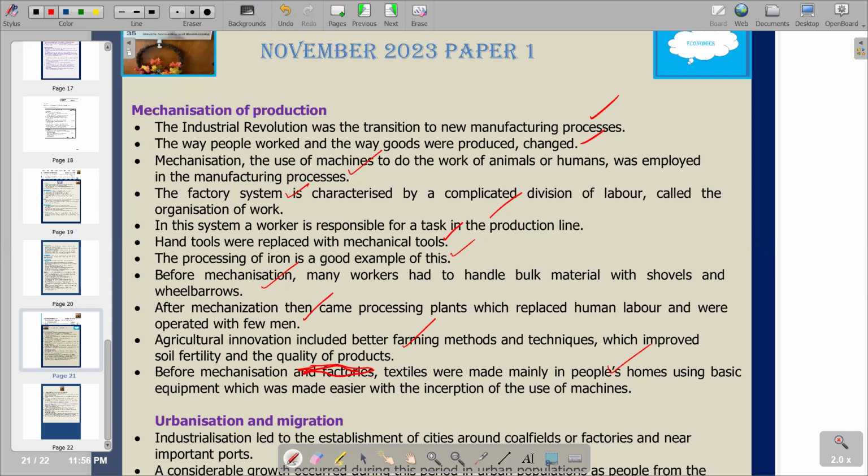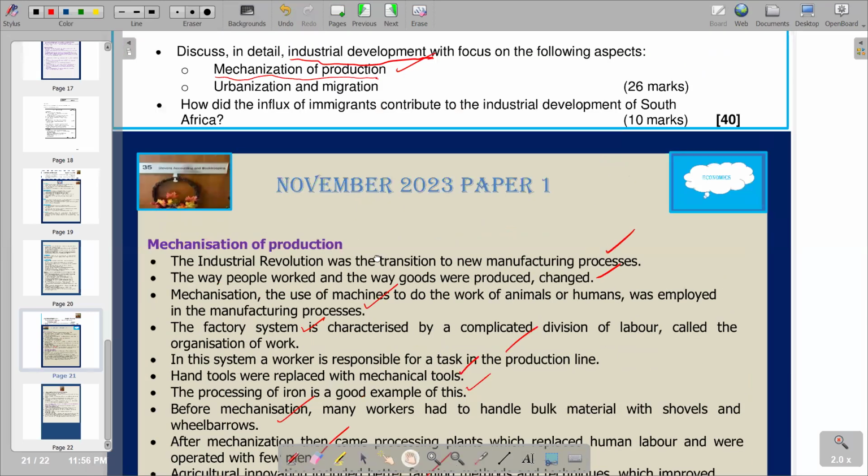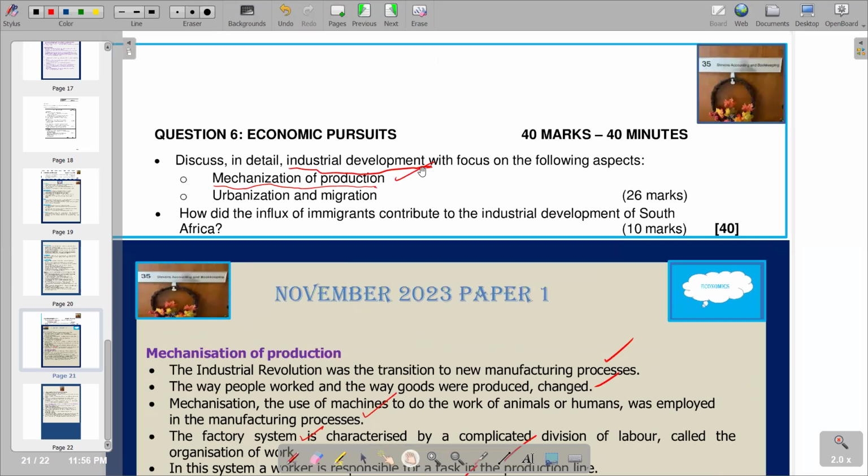Then I'm going to the second part. If you go back to our question, you'll see that it says: discuss in detail industrial development with focus on the following aspects. Urbanization. Now we are looking at urbanization and migration and how they led to industrial development. Remember, we did explain the meaning of industrial development. So how are urbanization and migration leading us to industrial development?